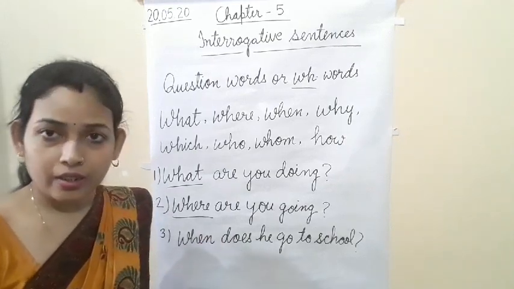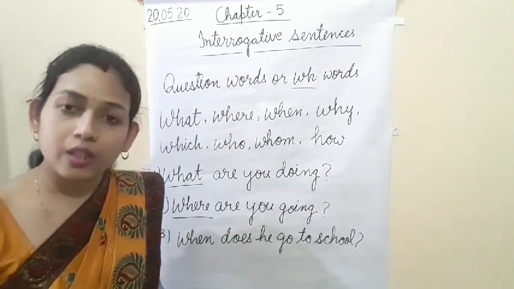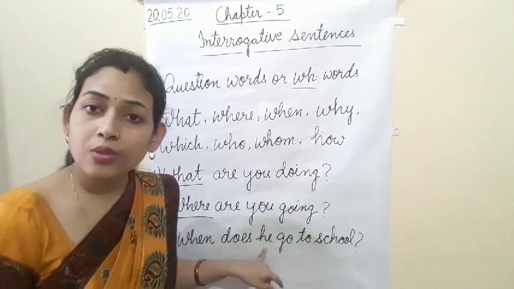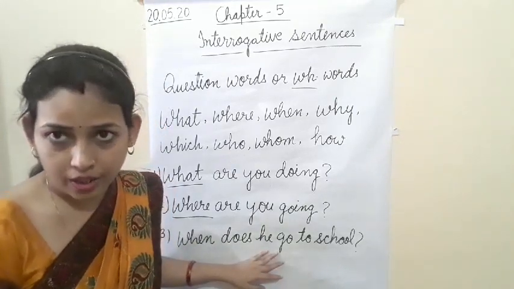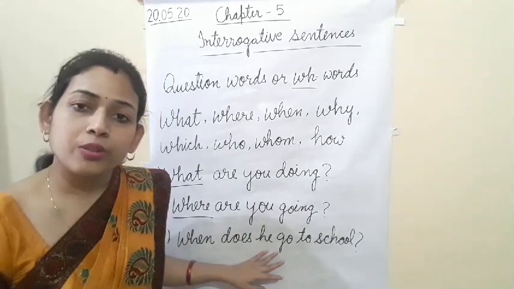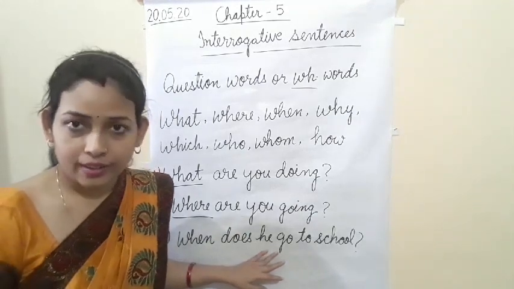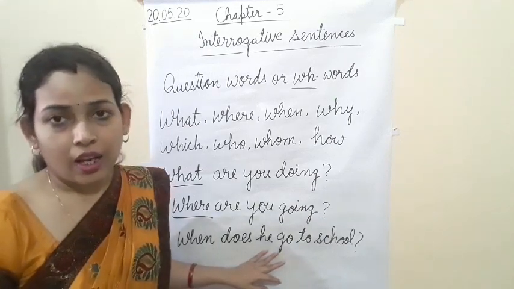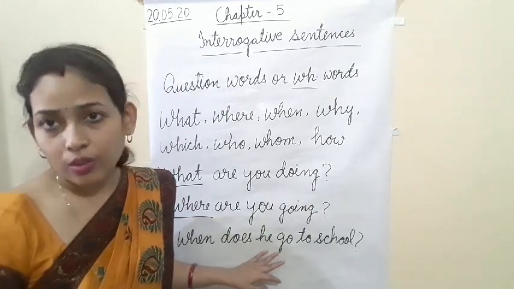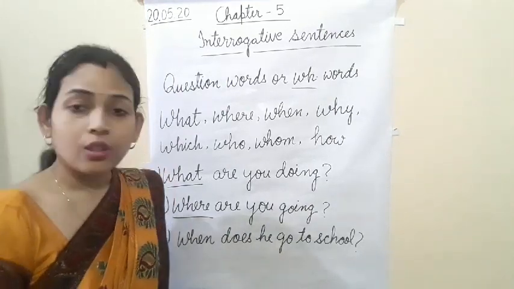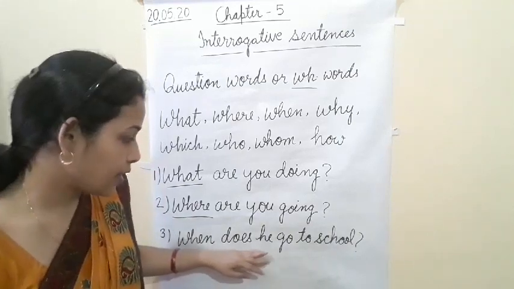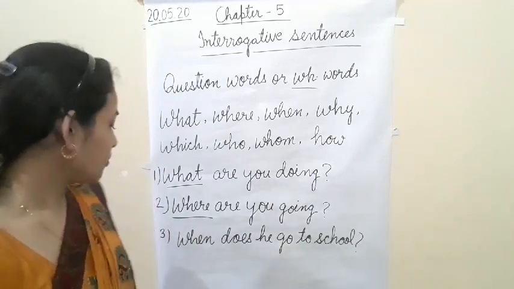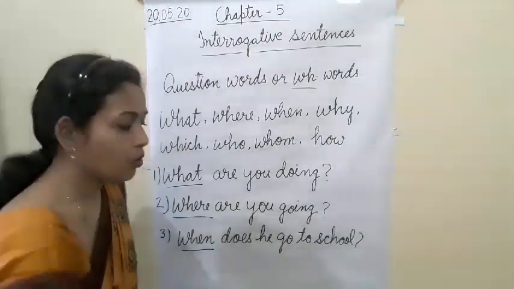Simple present tense. There, in the negative and interrogative also, we use do or does according to the subject. Here I have used he, so with he, she, it, one name, singular, we use does. With I, we, you, they, plural, more than one, we use do. Here he is given, that is why I have used does. So when does he go to school?